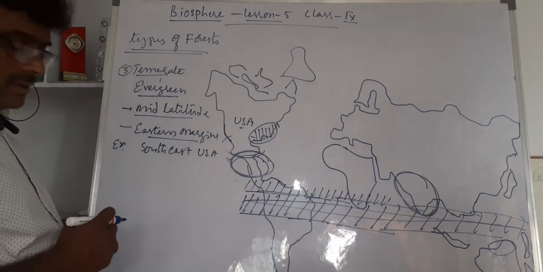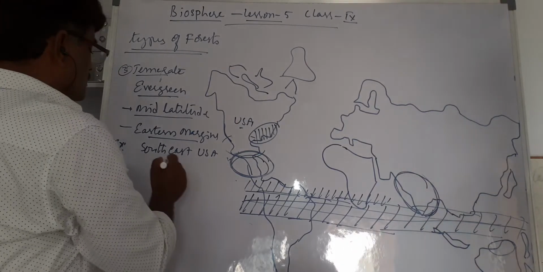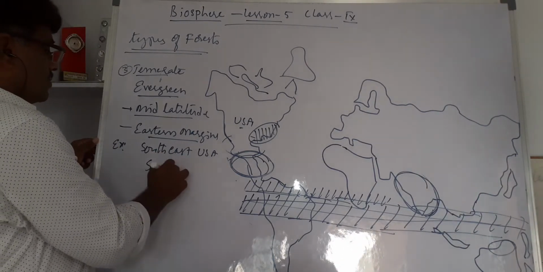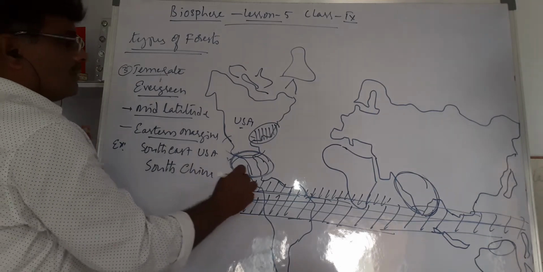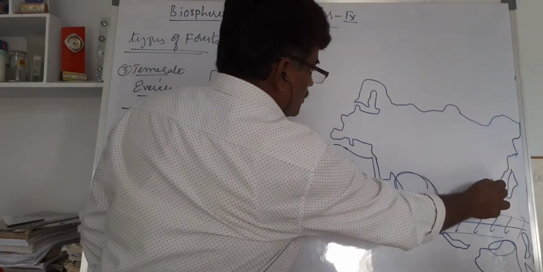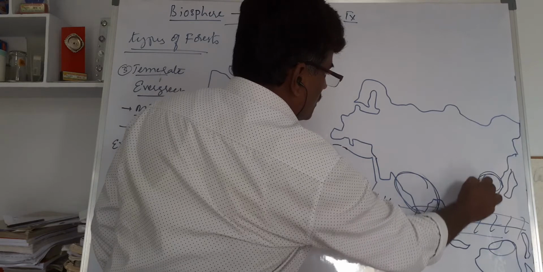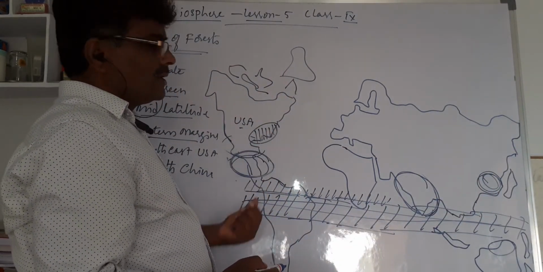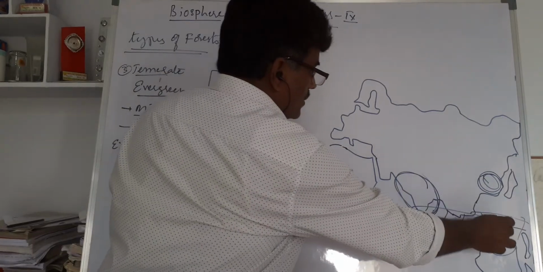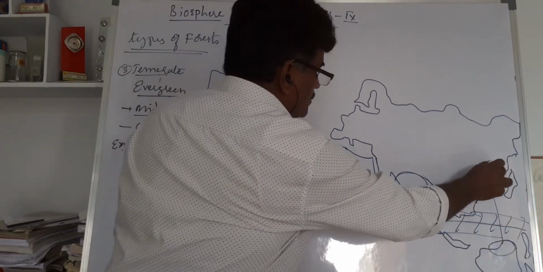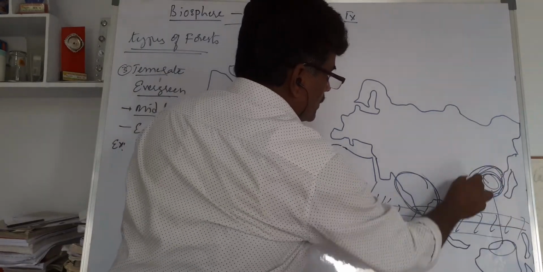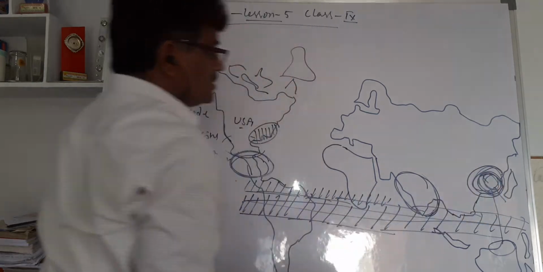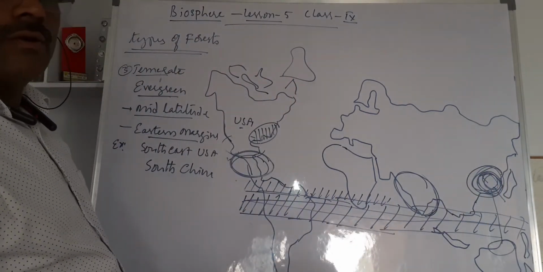Followed by one more important area, South China. You take South China. This is the region, moving away from the monsoon forest. This is about South China, the area where we can see temperate evergreen forest, right?